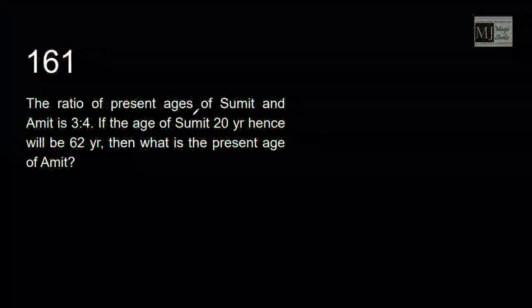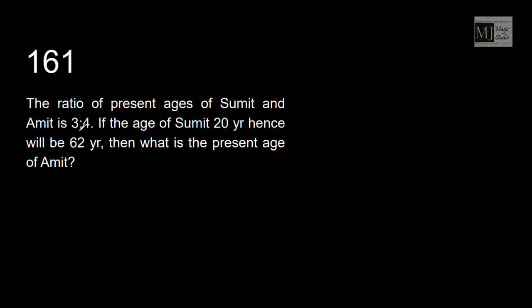The ratio of present age of Sumit and Amit is 3 and 4. That means let Sumit's age be 3x and Amit's age be 4x.